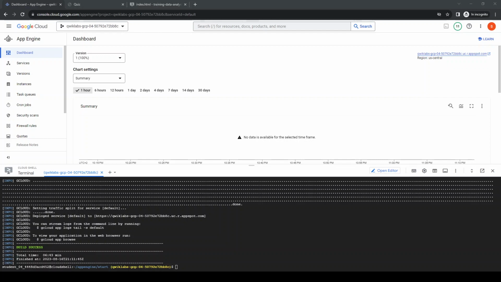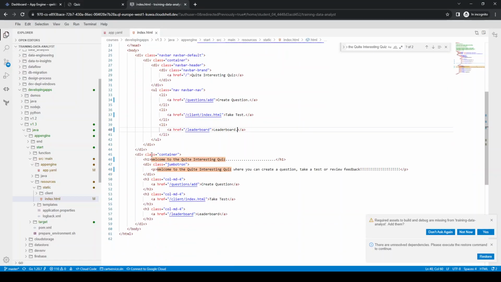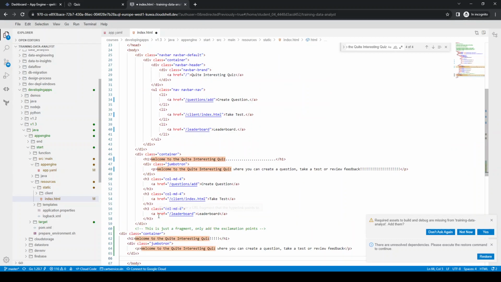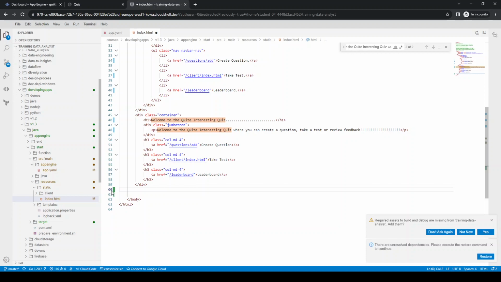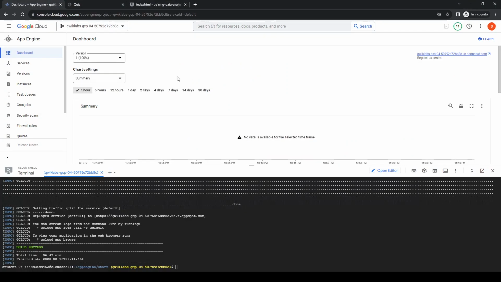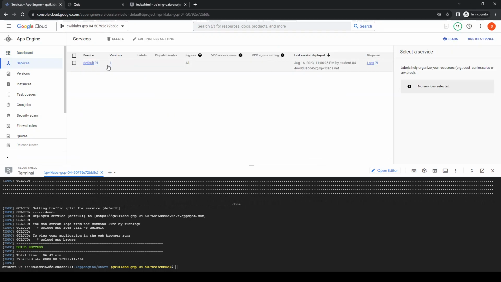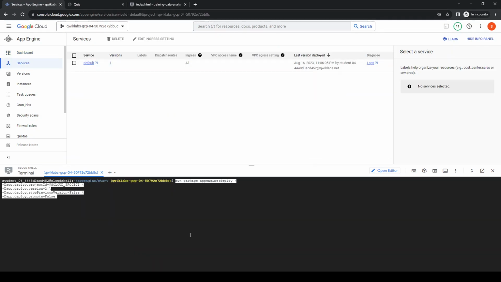I'm going to add something more. I will change this little bit of code. Okay, so let's deploy a new version. See from here we have the version 1. Let's deploy the version 2 with the promote files.